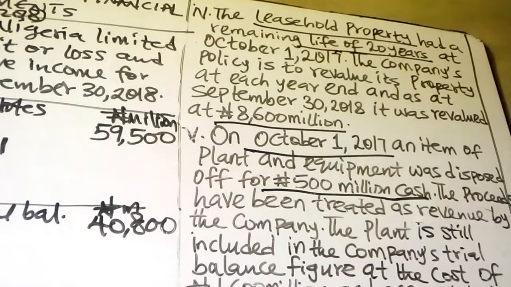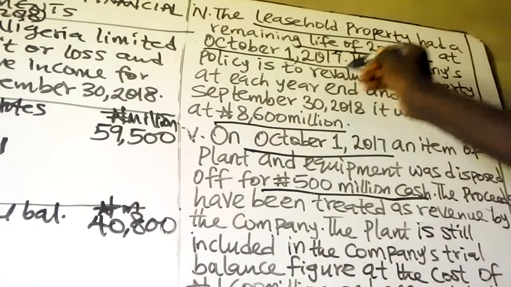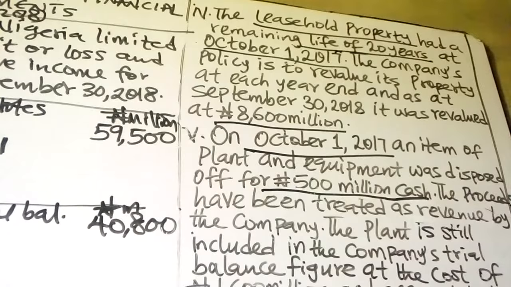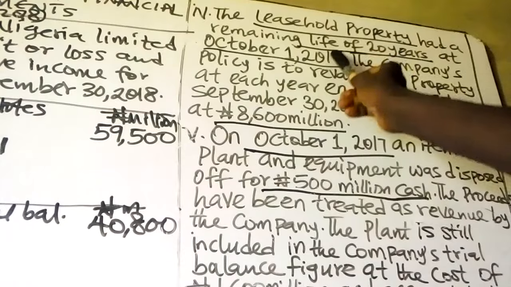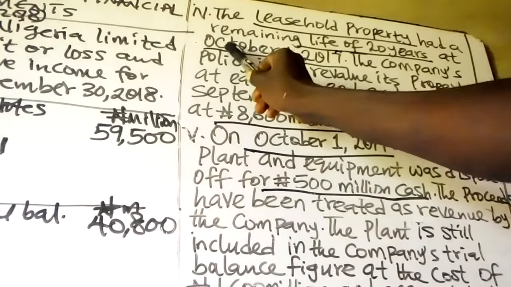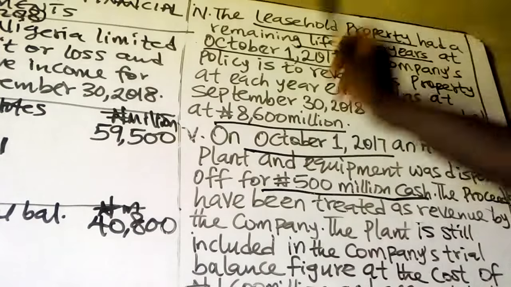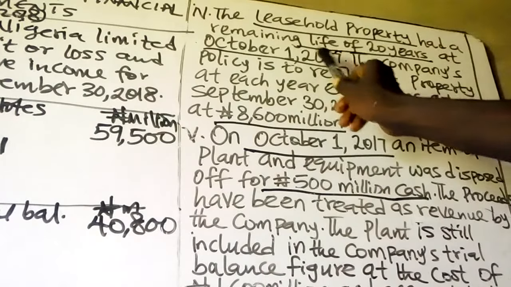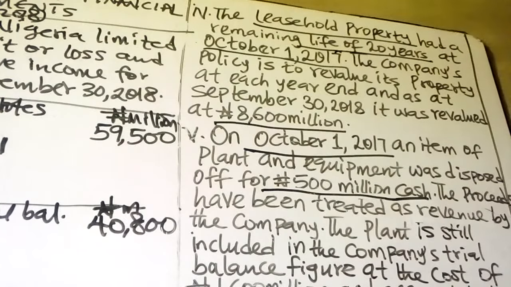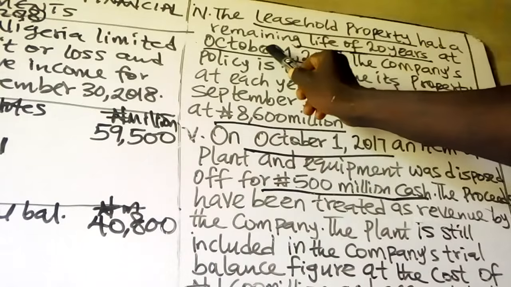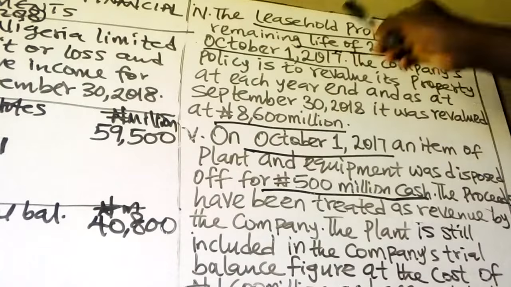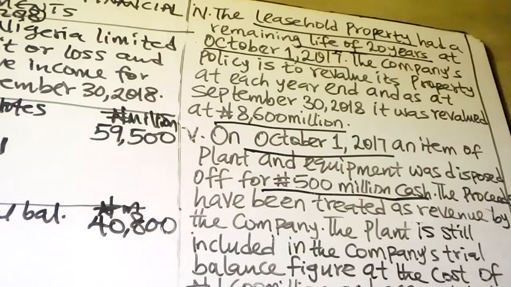Remember, 1st October 2017 is the beginning of this current accounting period, and the accounting year end is September 30, 2018. That means the accounting period has commenced as at October 1st, 2017, and this is the first year of the life of the leasehold premises. You are going to amortize it over 20 years.